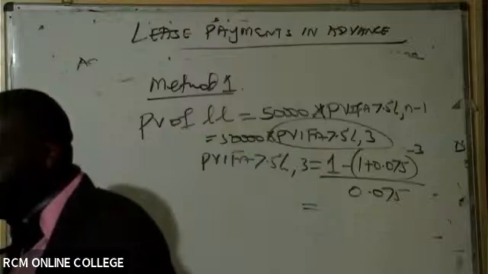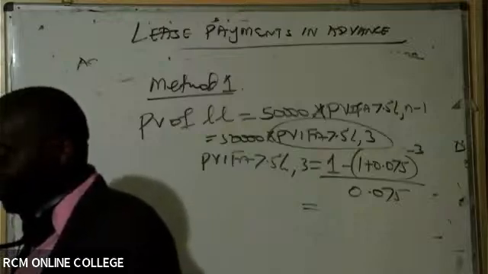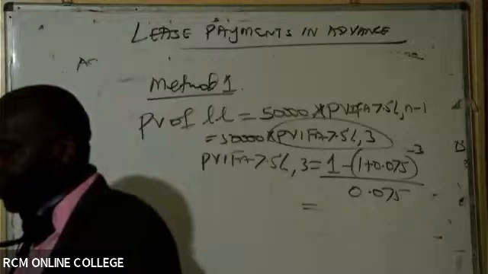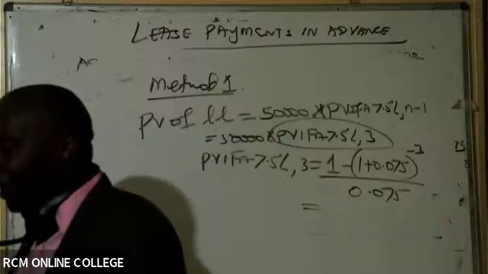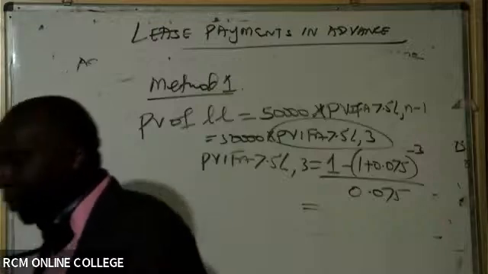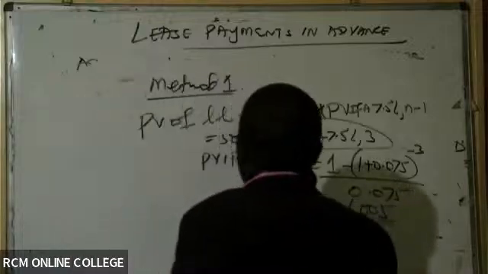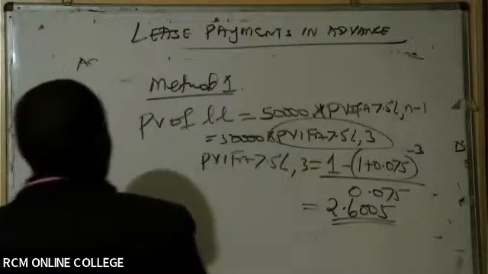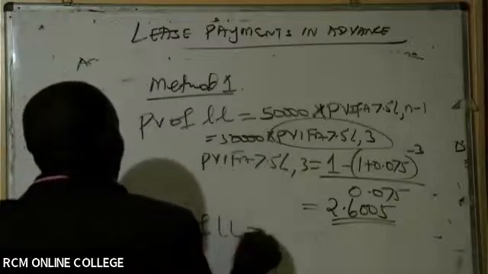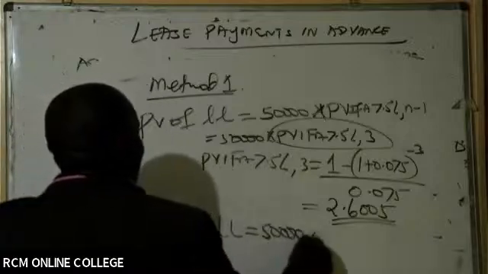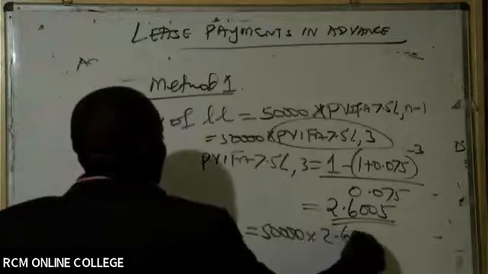Somebody? 2.6005. Then give me the PV of lease liability, which will be 50,000 times 2.6005.